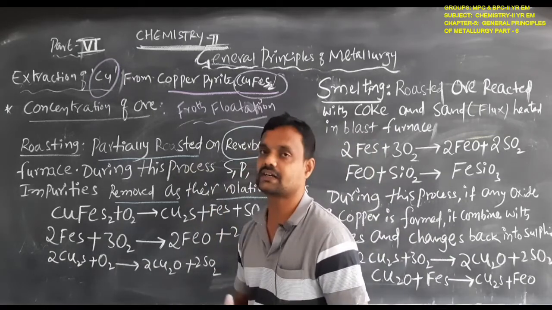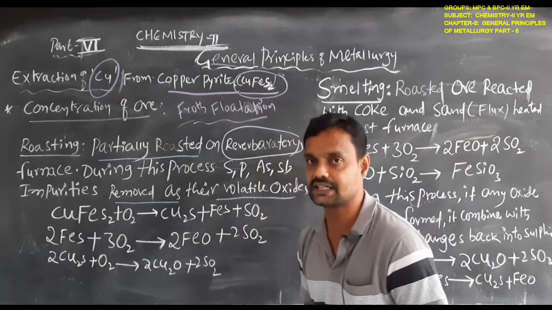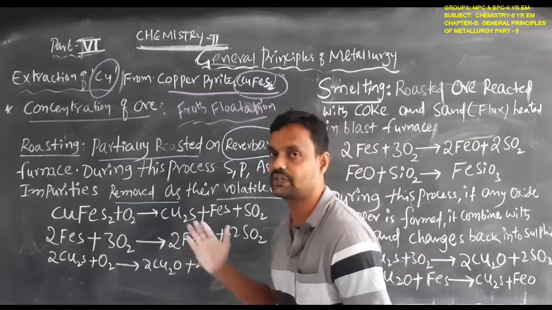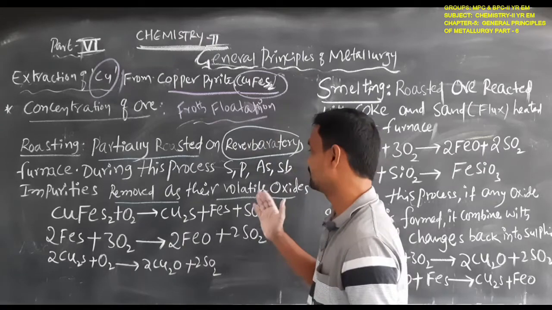During this process, impurities like sulfur, phosphorus, arsenic and antimony are removed as their volatile oxides.